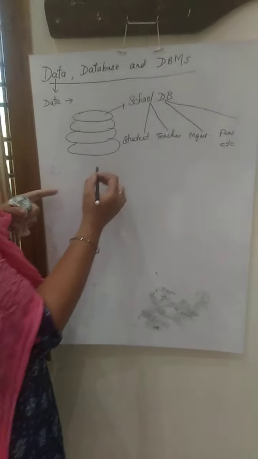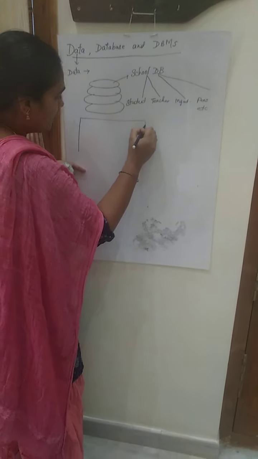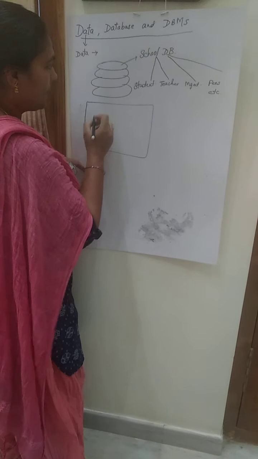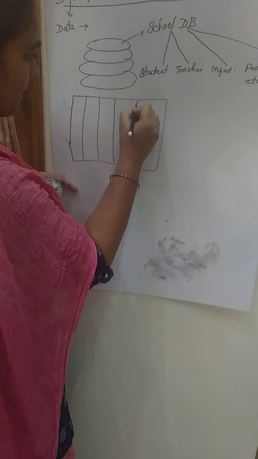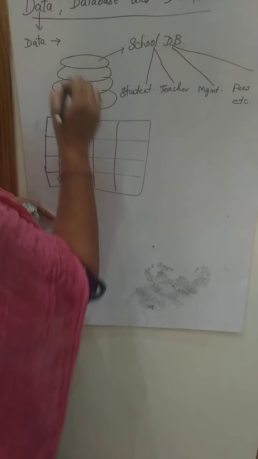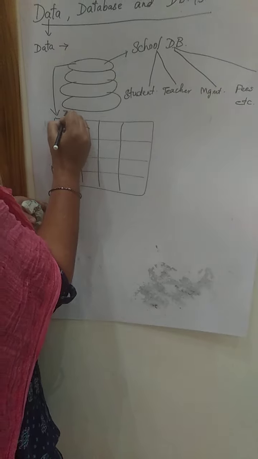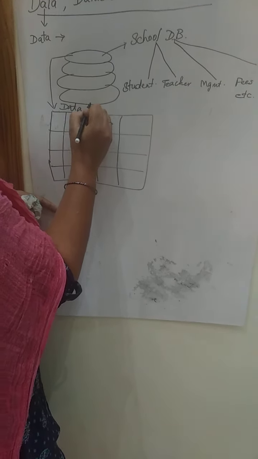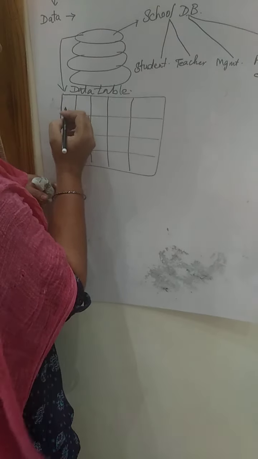Okay. Now, suppose this is your student table. It contains rows and columns. Each database will have many tables. Those are called data tables.